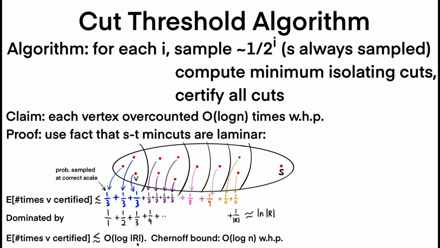And finally, we want with high probability bounds, so we want to apply a Chernoff bound. We apply it to the events of whether each vertex is sampled at its correct sampling rate. These events are independent among different vertices, and therefore we can apply the Chernoff bound and get that V is overcounted log n times with high probability.